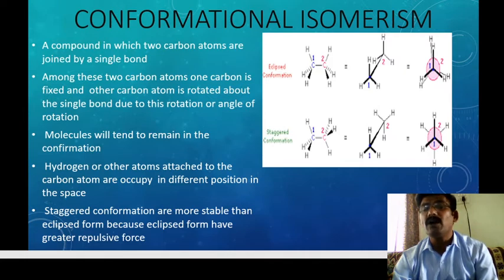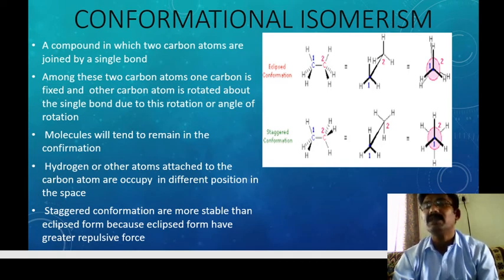Among these two carbon atoms, one carbon atom is fixed and the other carbon atom is rotated about the single bond. This is called the angle of rotation.